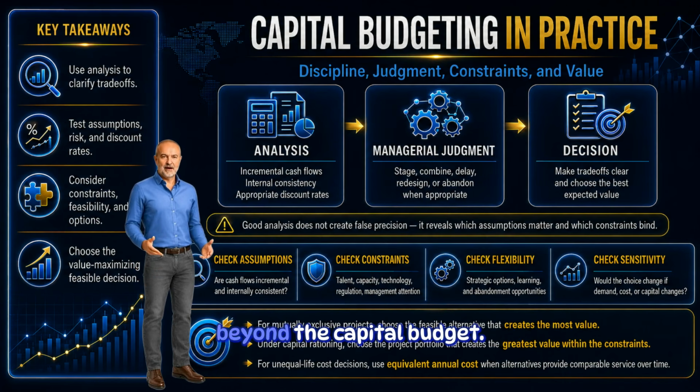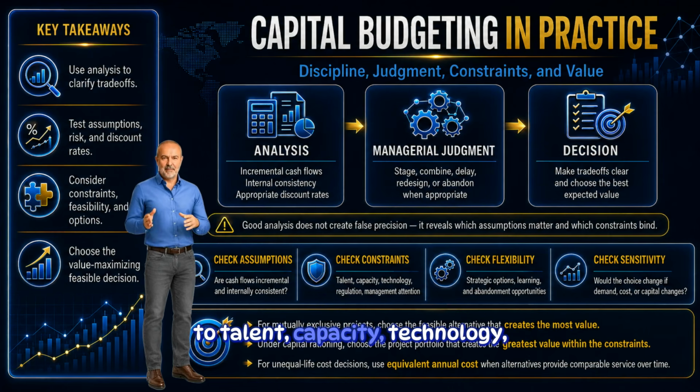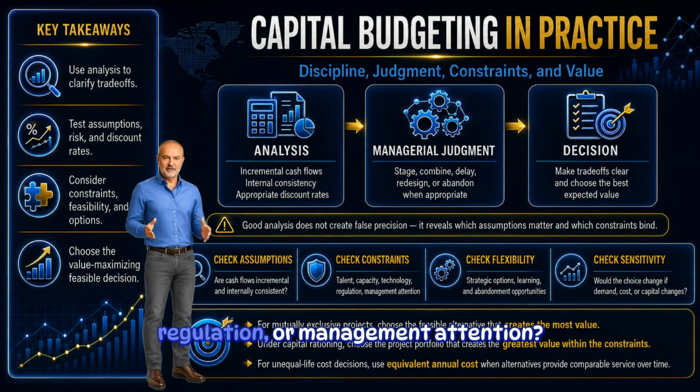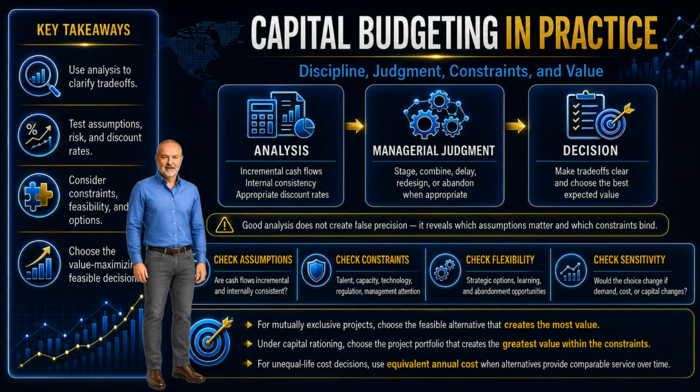They should also look beyond the capital budget. Are there constraints related to talent, capacity, technology, regulation, or management attention? Are there strategic options, learning benefits, or abandonment opportunities that are not fully captured in the base case analysis? Would the decision change if market demand, costs, or the cost of capital changed?